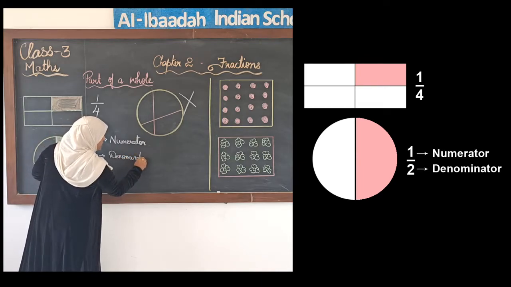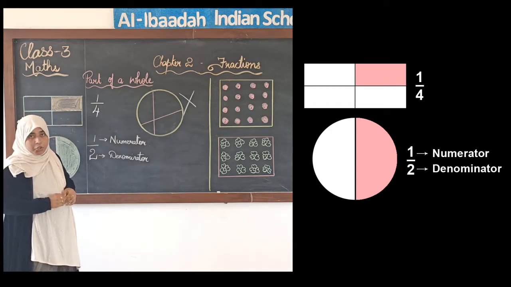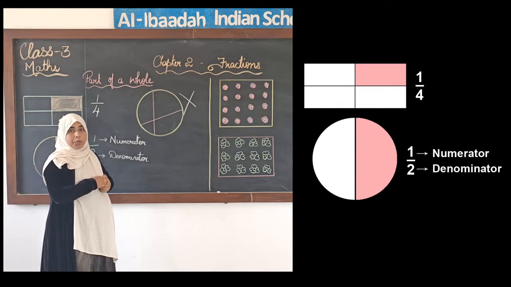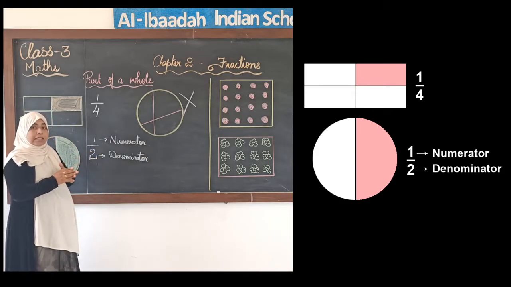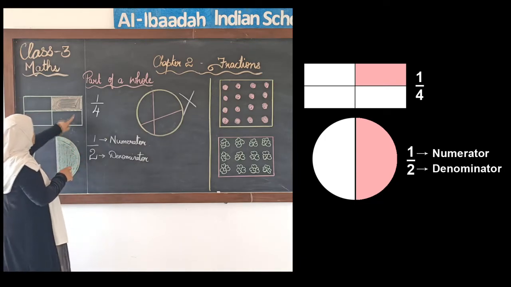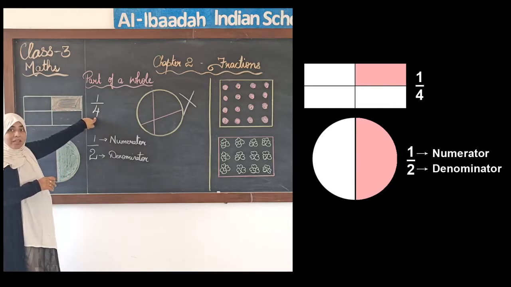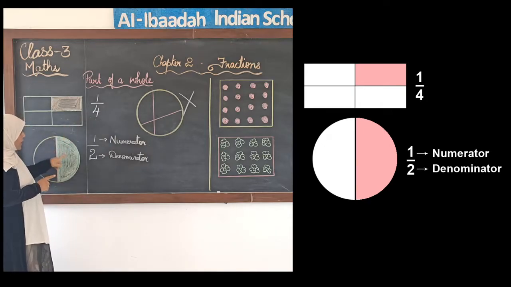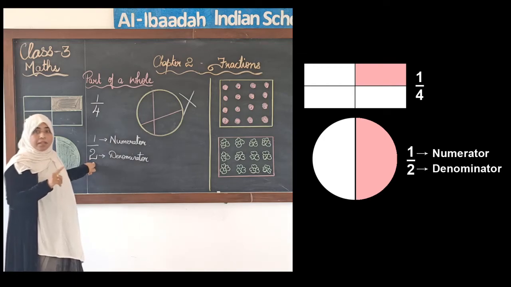So numerator and denominator: the number which is up is the numerator, the number which is down is the denominator. Now the denominator, the number which is written down, tells us how many equal parts are made in that whole. Here you see 4 parts were made, right? So the 4 in the denominator tells us how many parts there are in total. Same way here 2 parts were made in the whole, and the denominator tells us the same thing, how many equal parts are made in the whole.